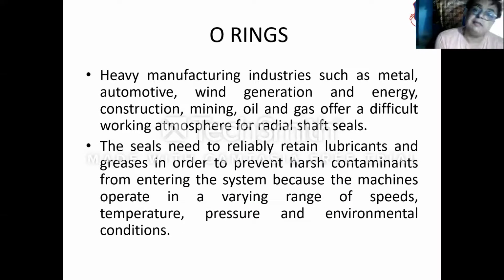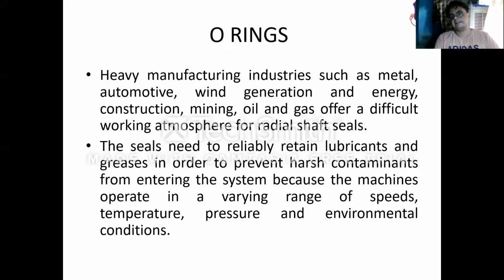O-ring. Heavy machinery manufacturing industries such as metal, automotive, wind generation and energy, construction, mining, oil and gas offer a difficult working atmosphere for the radial shaft seals. So the seal needs to reliably retain the lubricant and grease in order to prevent harsh contaminants from entering the system, because the machines operate in varying speed, temperature, pressure, and environmental conditions.